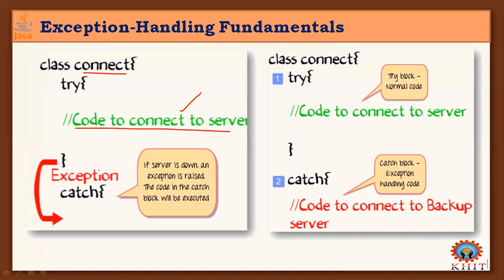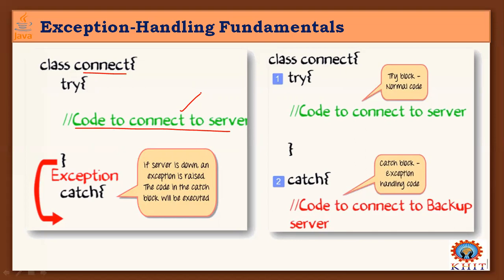But even though we have the statements to connect to a server, sometimes runtime errors may occur. There may be a possibility that the server is not available. Even if the server is available, our connection may not be active. So many exceptional errors may be generated while making a connection to a server.